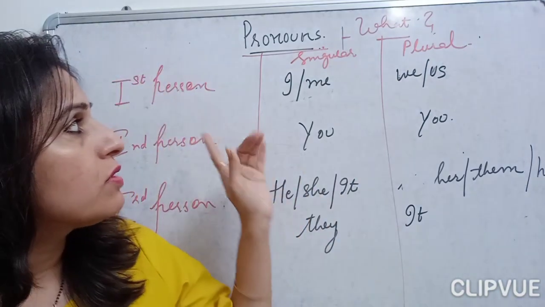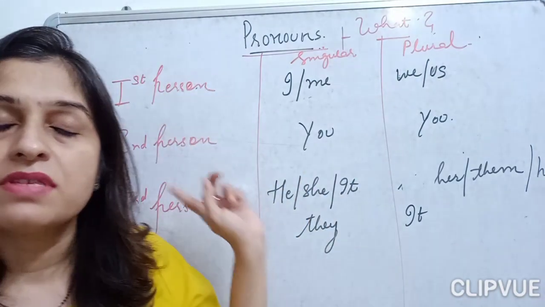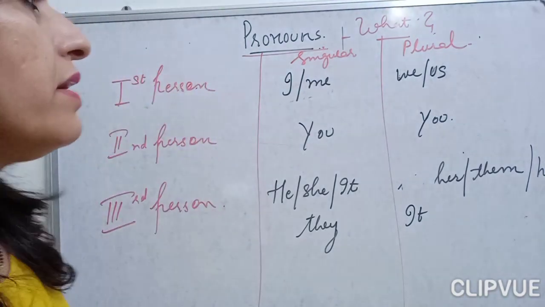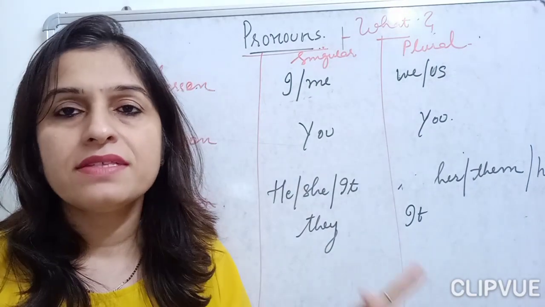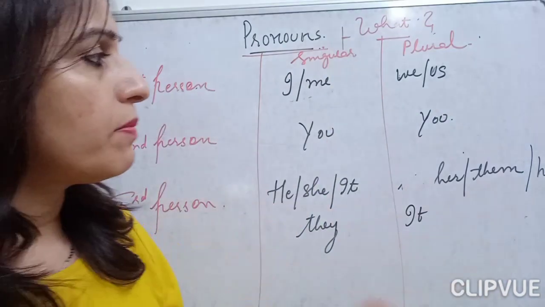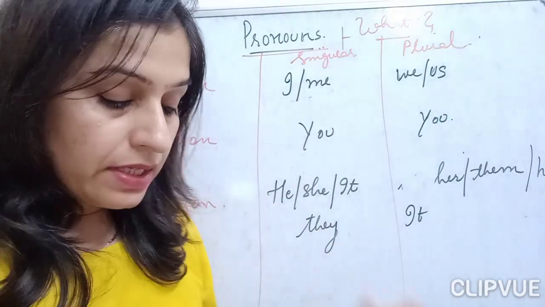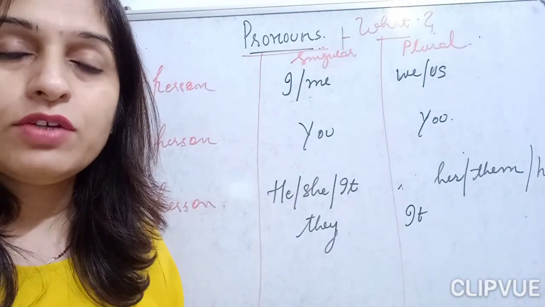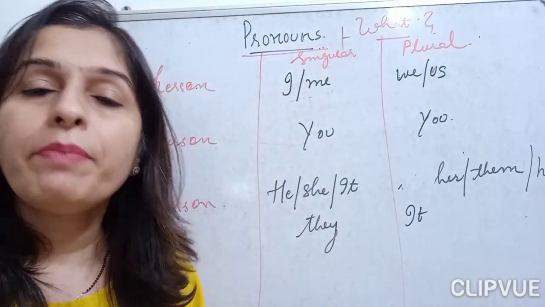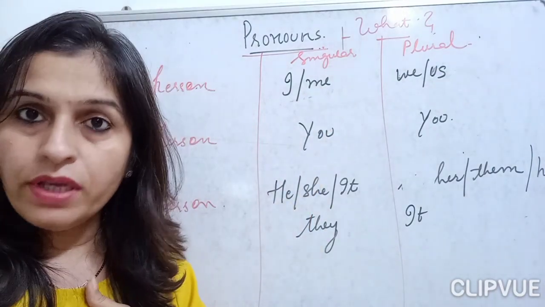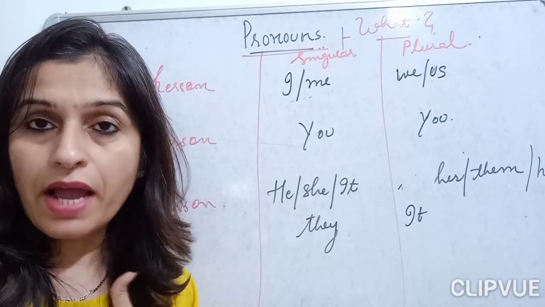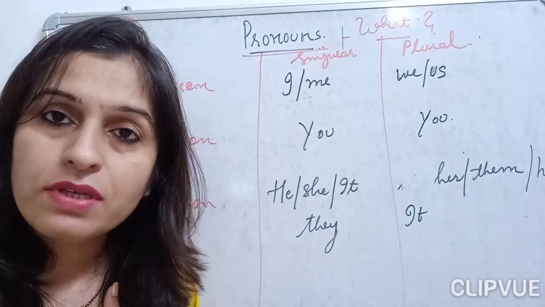So that is why we need to study the first person, second person and third person pronouns. Now let us study what they are, children. To be very precise and very simple, first person, second person, third person, you just need to know this table here, children. Basically, in very simple language, first person is I. Now who is I? Who is I here? I am I. Okay, because I am speaking here. I am the one talking. So I am the first person here.